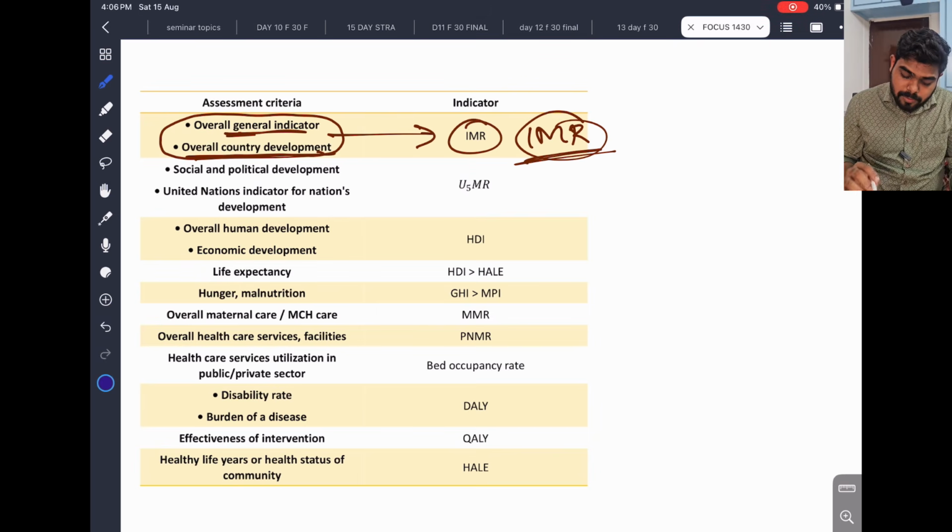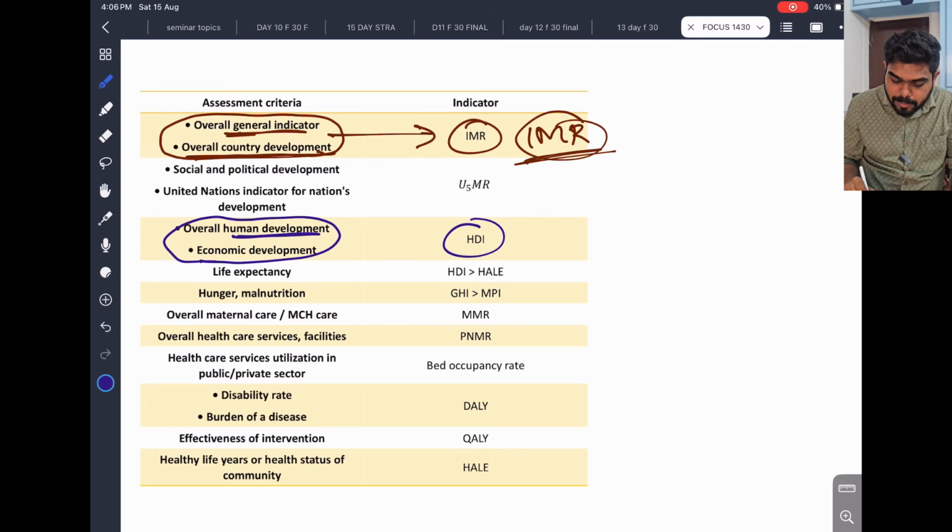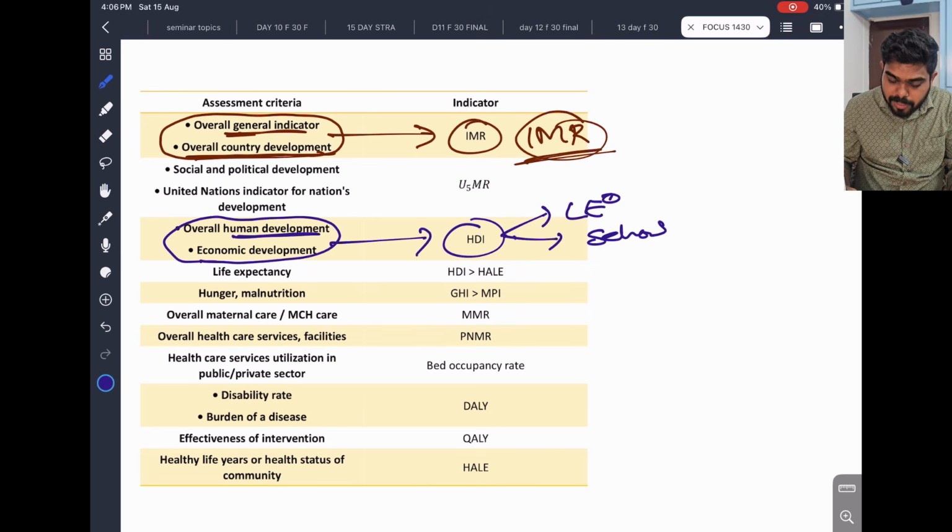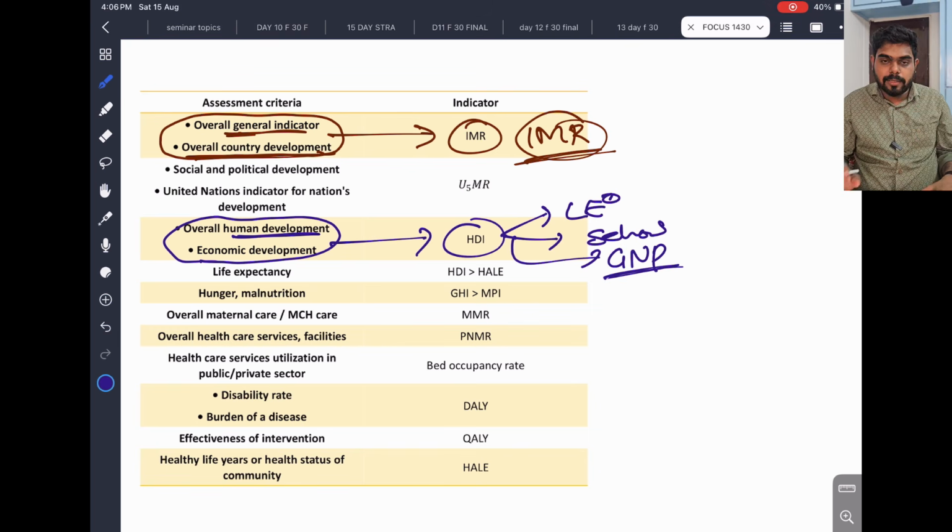Okay, and now we have to see overall human development and economic development, which is nothing but our HDI, human development index, where we have life expectancy at 0, schooling, and what was the third one? Life expectancy, schooling, and the gross national per capita income. Okay, that is also very important. GDP, GNP. So we'll say GDP. Okay, like that. So that is important. That is very, very important.